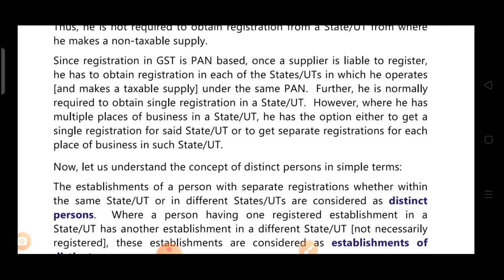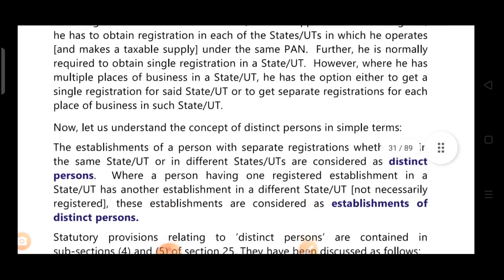Or it may happen that one registration is taken in place A, and one registration in another state. If supply is made between these 2 places, then it will be called supply between distinct persons. Means separate registration is there within the state or outside the state, and if supply is made between these 2 places, then it will be considered as distinct persons.